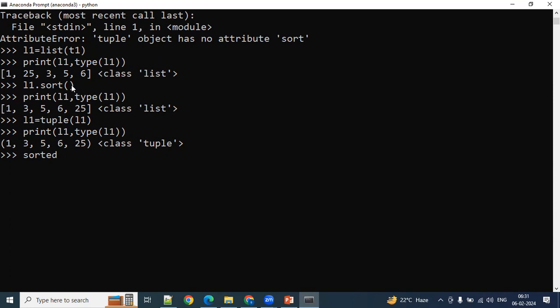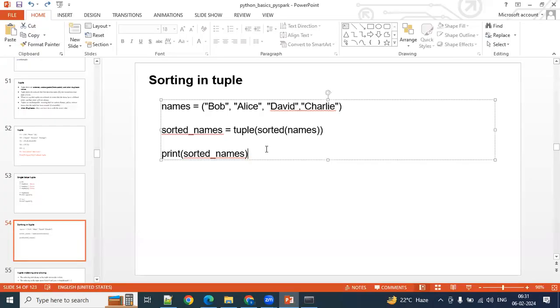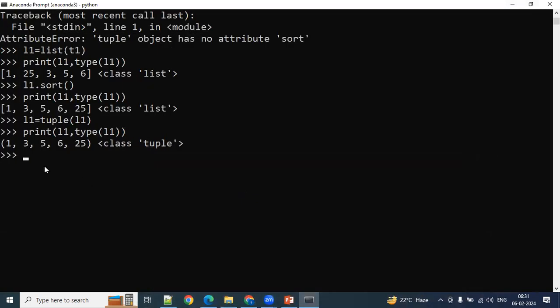We will use that tuple or object as an argument to this function. Now, how to use this particular function? That is what I'm going to discuss now. The output of the sorted function is a list actually.